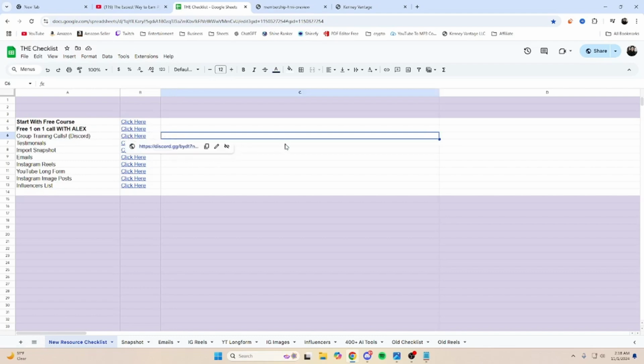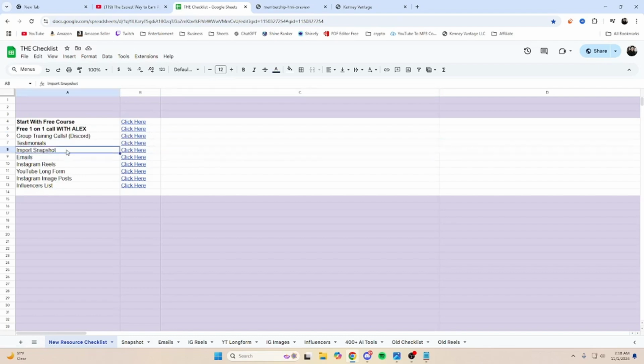You're going to get an imported snapshot that we're going to actually import into our AI software, which I'm going to show you in a few minutes here. And this is going to include 60 days worth of email automation, as well as landing pages and websites that are already built out so that you don't have to do much at all.